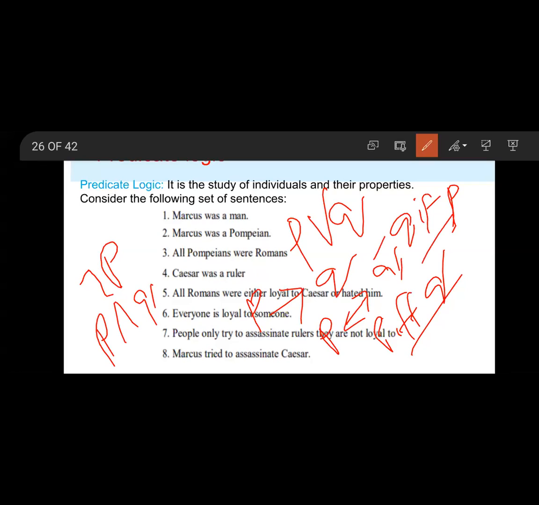What are the basic logical operators? Negation, conjunction, disjunction, implication, and equivalence.